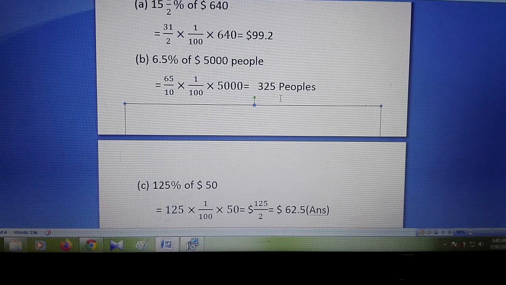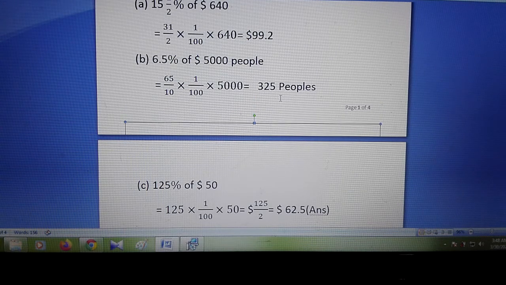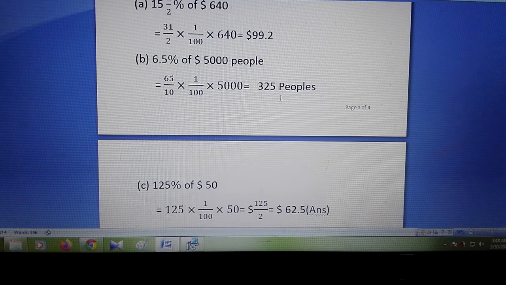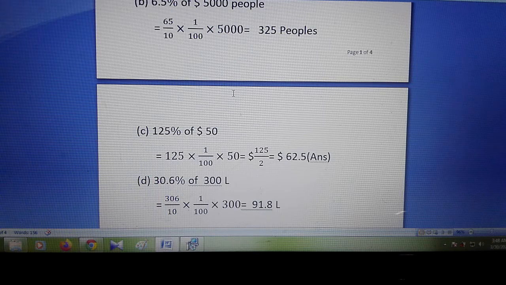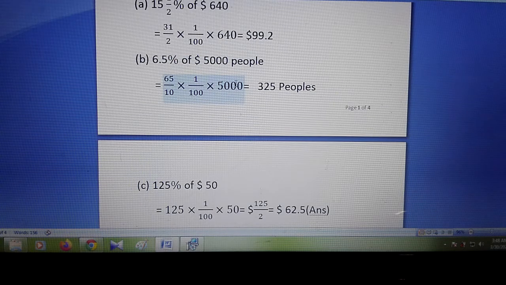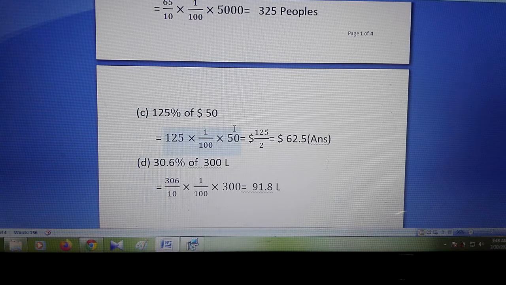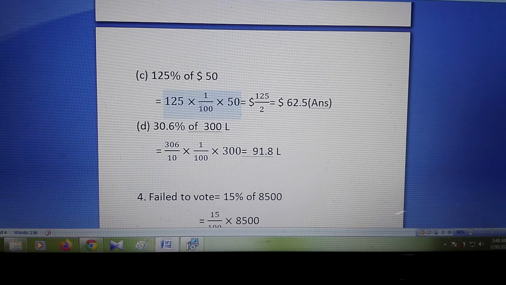Okay, no problem. Now we are going to solve the next maths. Here you can see that this is 125 percentage of 50.